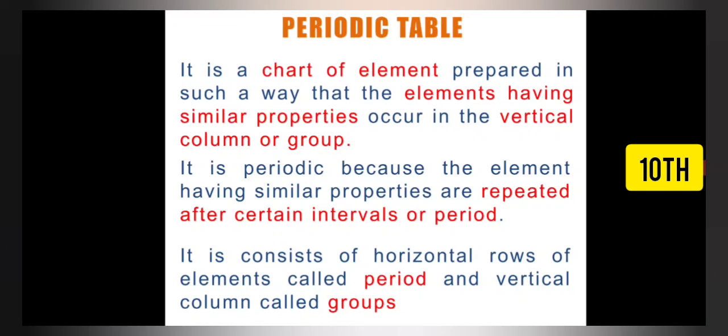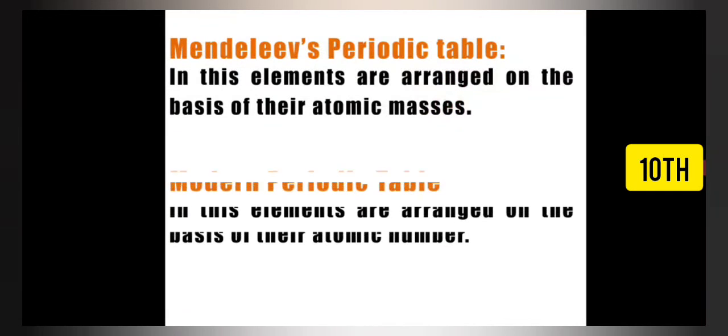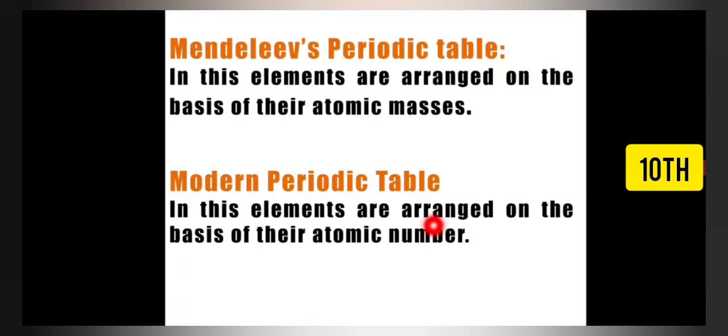So the two periodic tables we are going to study are Mendeleev's periodic table and the modern periodic table. We will also see that Mendeleev gave priority to atomic masses while making this periodic table, whereas in the modern periodic table this was changed. Here we consider atomic number as the periodic function, whereas there the periodic function is the atomic mass of the element. This is what we are going to study in the next class. Till then you can revise these two topics, that is Dobereiner's triads and Newland's law of octave.